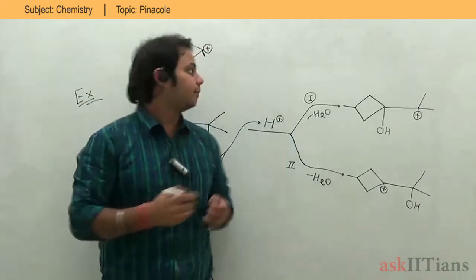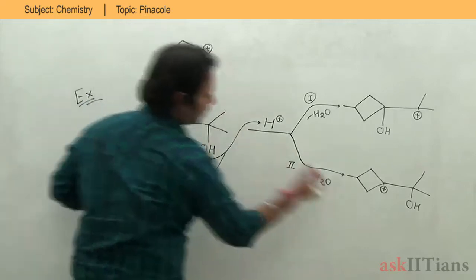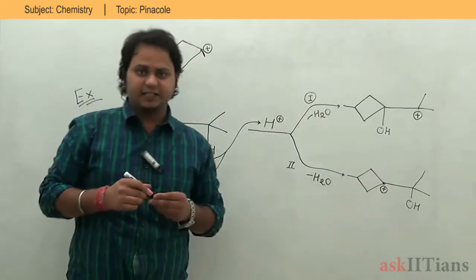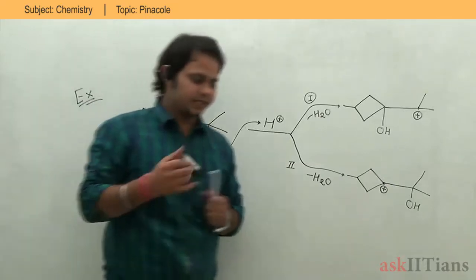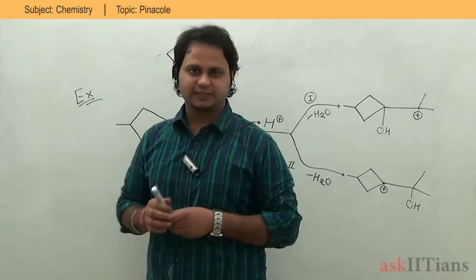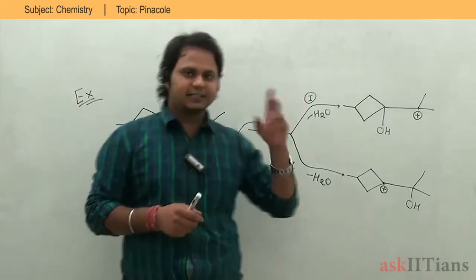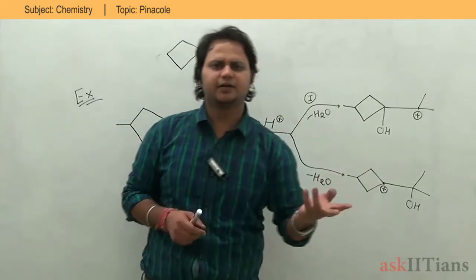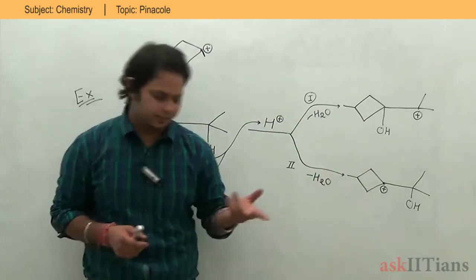Initially this particular carbon is sp3 hybridized when it is attached with OH. It forms a four-bond structure, and that is an sp3 hybridized carbon. For tetrahedral I normally have 108 degrees, right?